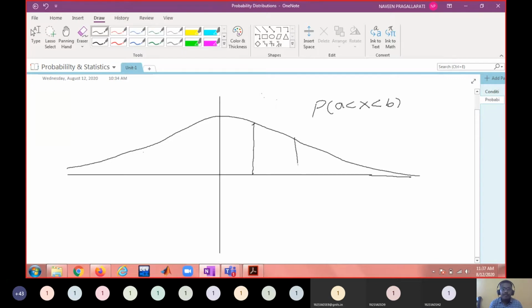I said this is nothing but the integral from A to B of f of x dx, right?